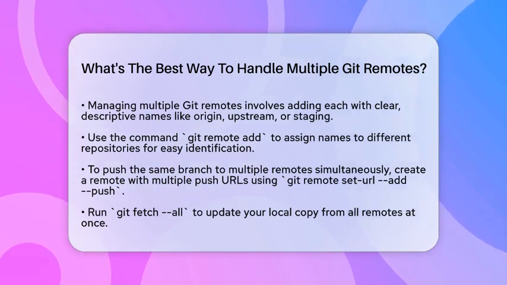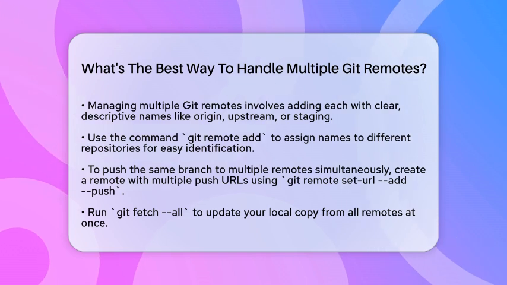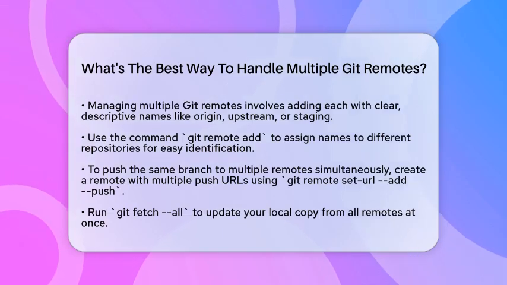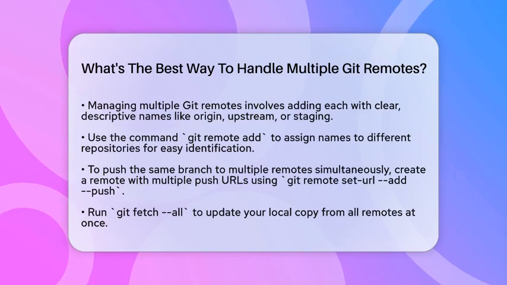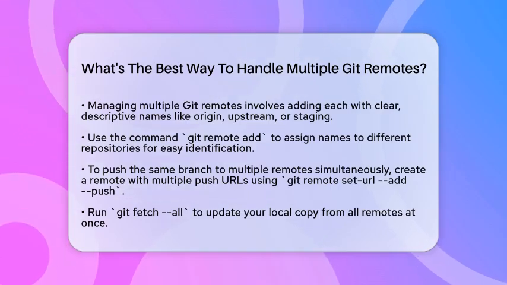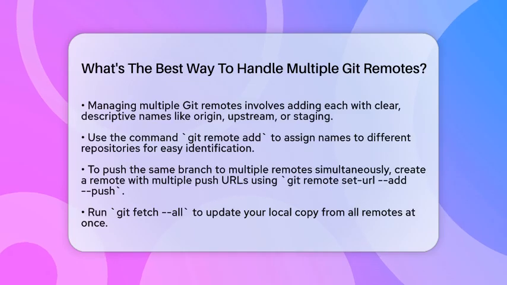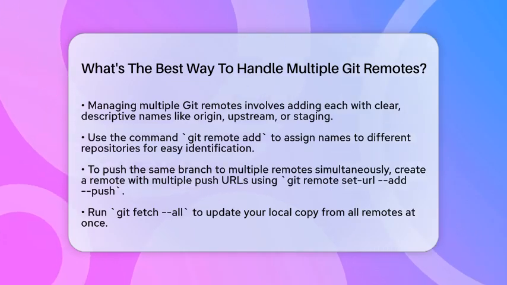First, you want to add each remote with a clear, descriptive name. Use the command git remote add followed by a name that makes sense, like origin for your main repository, upstream for the original project you forked, or staging for your testing environment. This way, you always know which remote you're working with when pushing or fetching.